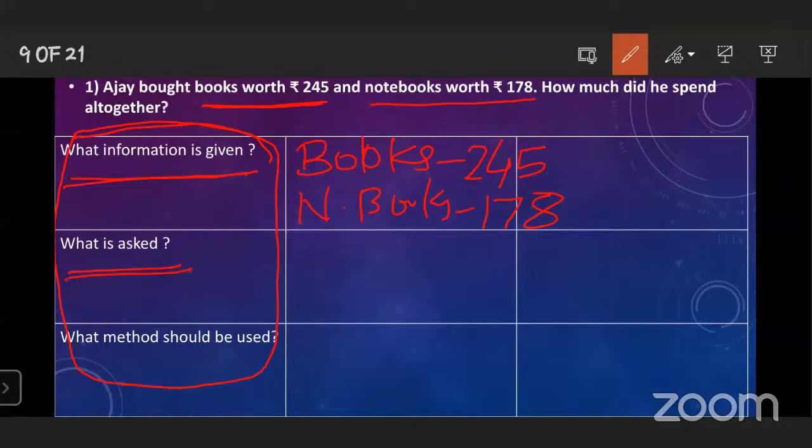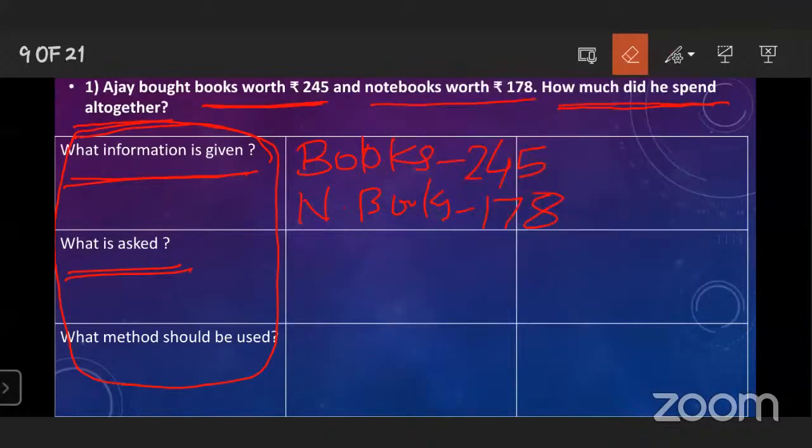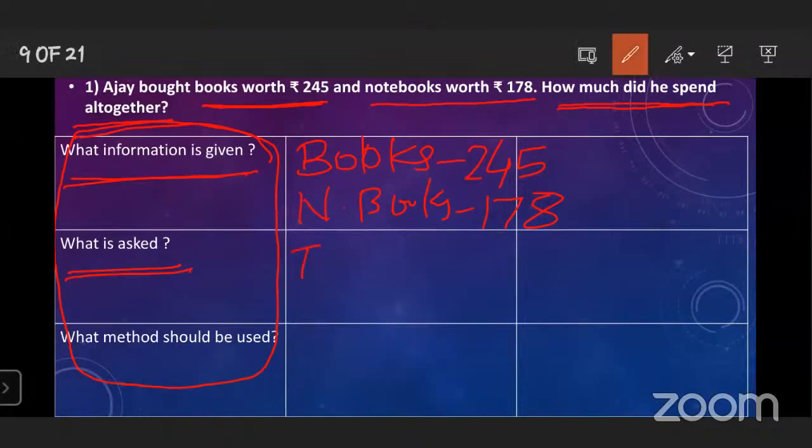What is asked in this problem? How much did he spend altogether? Yes, the main question is here. How much did he spend altogether? How much spent? Okay, means you can write total amount spent by Ajay.